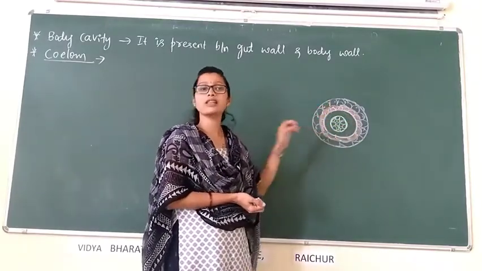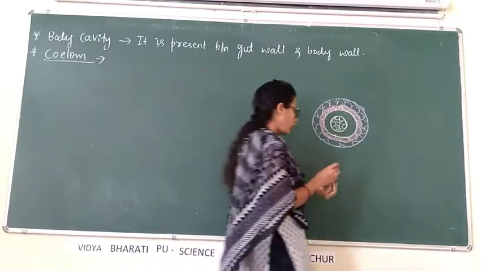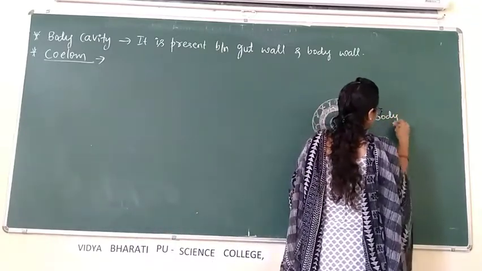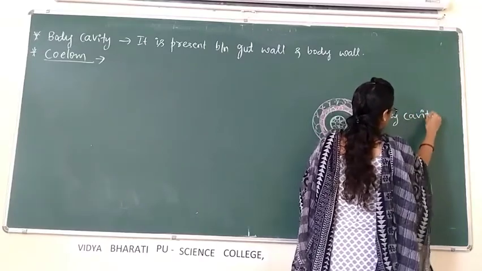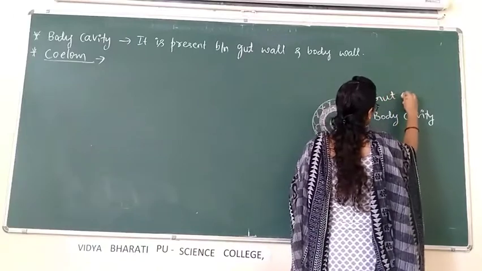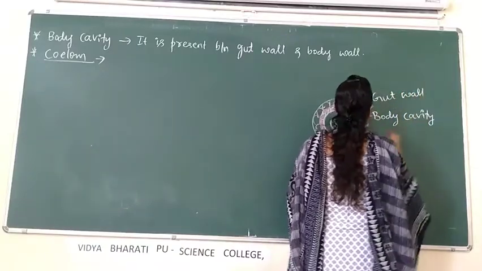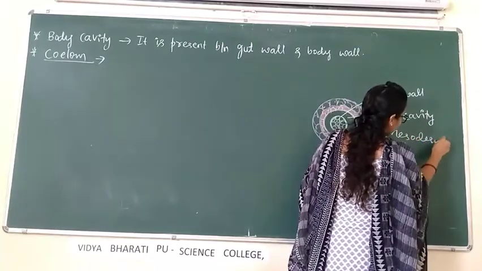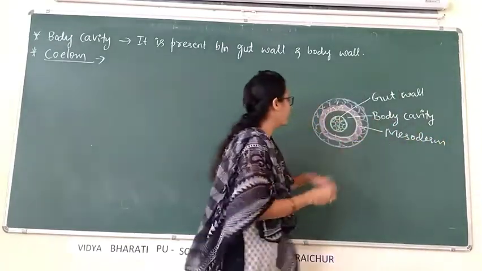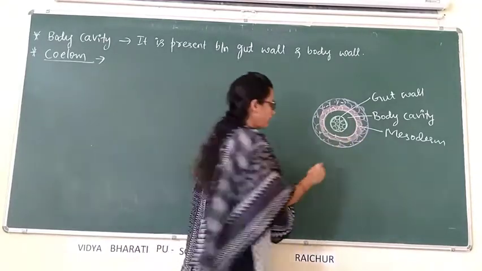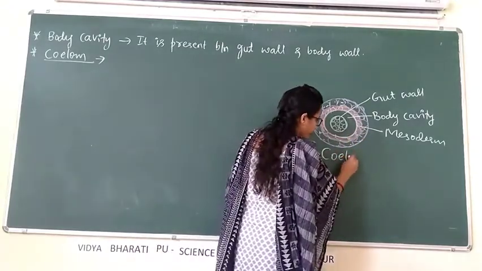Then it is called coelom. So this is the body cavity, this is the gut wall, this is mesoderm, then this one is ectoderm. Clear? It is called coelom.